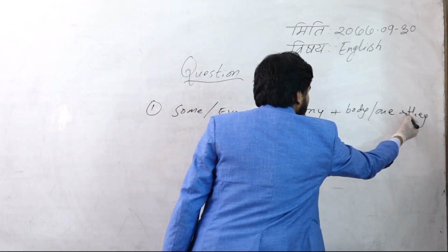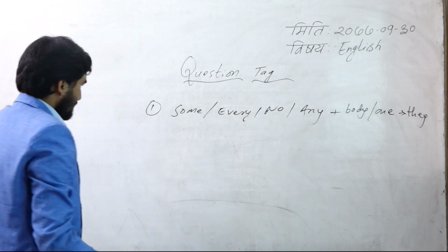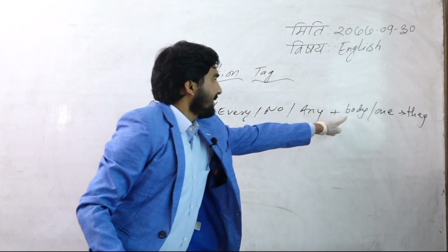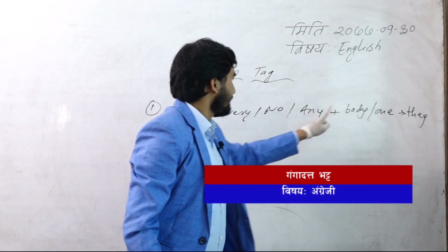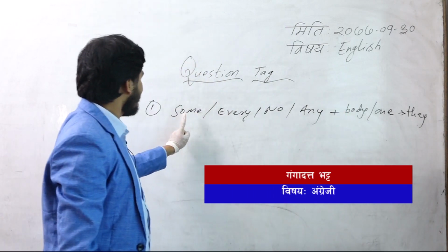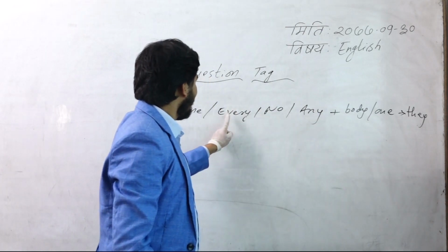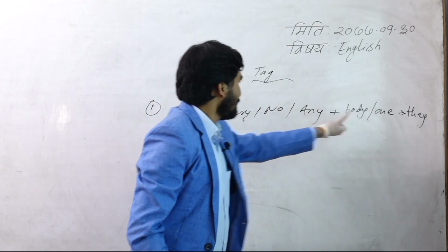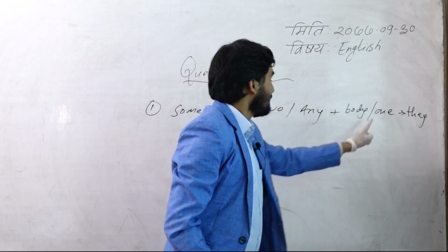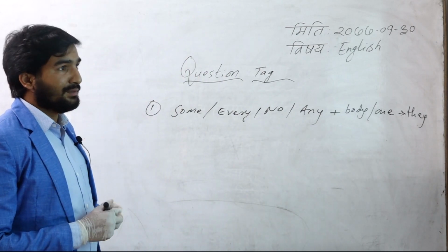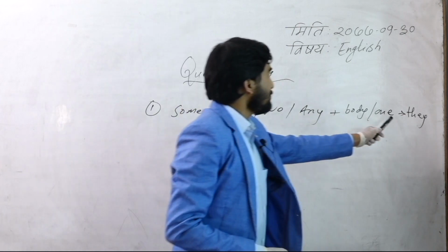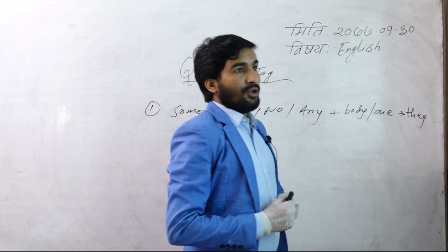So in this case, see somebody, everybody, nobody, anybody. In the same way, someone, everyone, no one, anyone. If this type of indefinite pronoun or subject comes in the statement, we always use the pronoun they.